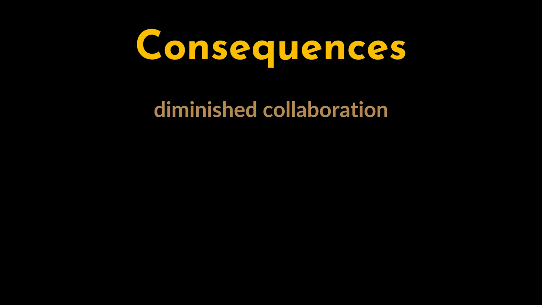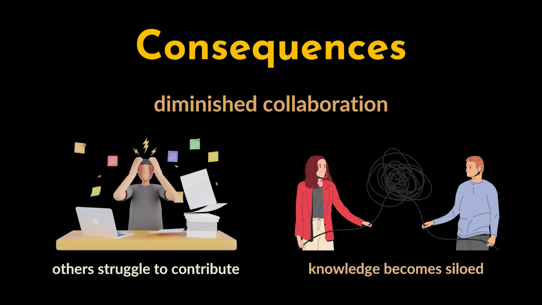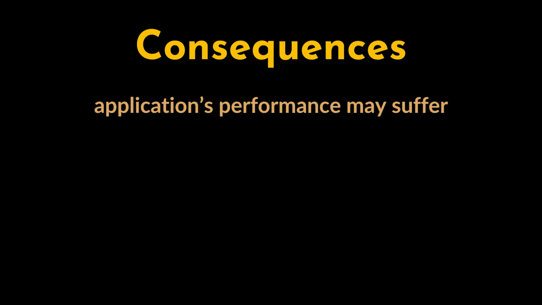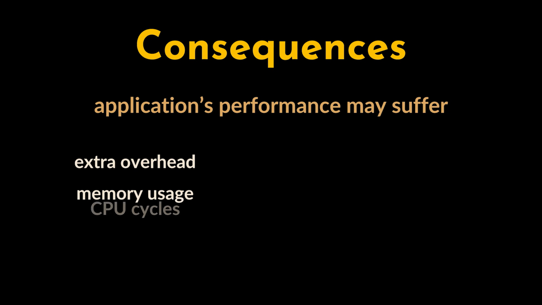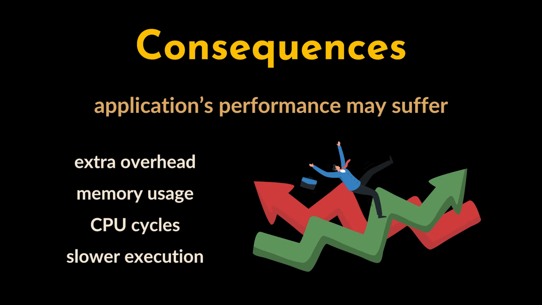Another symptom is diminished collaboration. As the system becomes more complicated, newer developers or even experienced ones unfamiliar with the code struggle to contribute because they're unsure how everything fits together. The knowledge required to work on the project becomes siloed between a few key individuals, making the team less efficient as a whole. Lastly, the application's performance may suffer. Extra layers of complexity often introduce overhead on the application, more memory usage, more CPU cycles, and slower execution. Even if the application works as intended, its performance might be impacted because of all the unnecessary steps it goes through to achieve a relatively simple task.